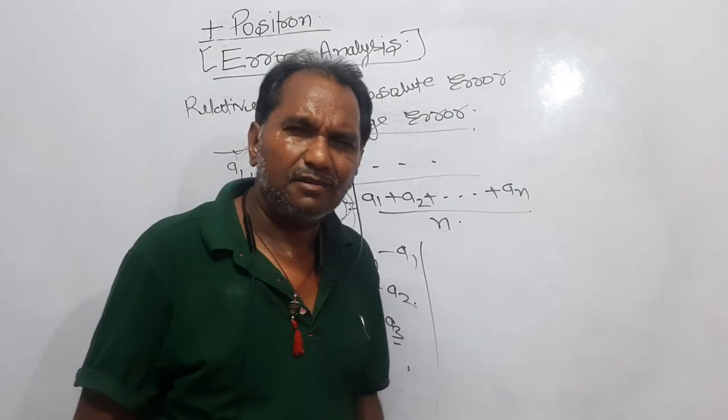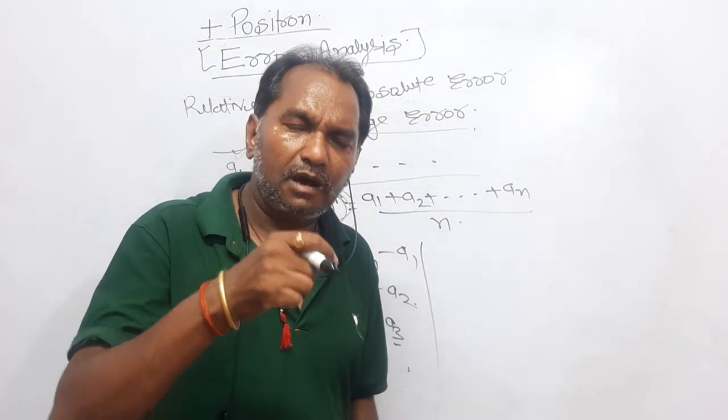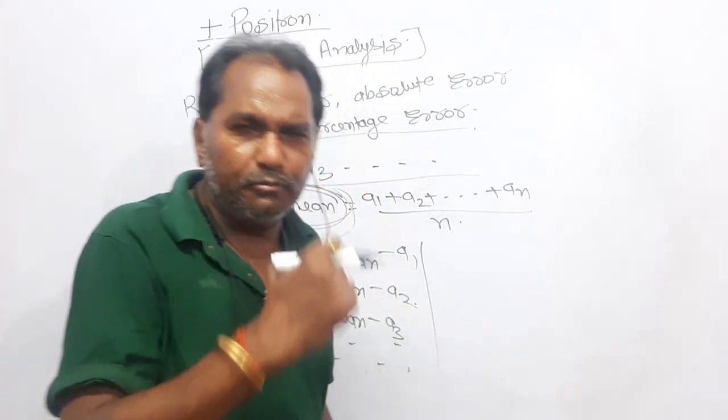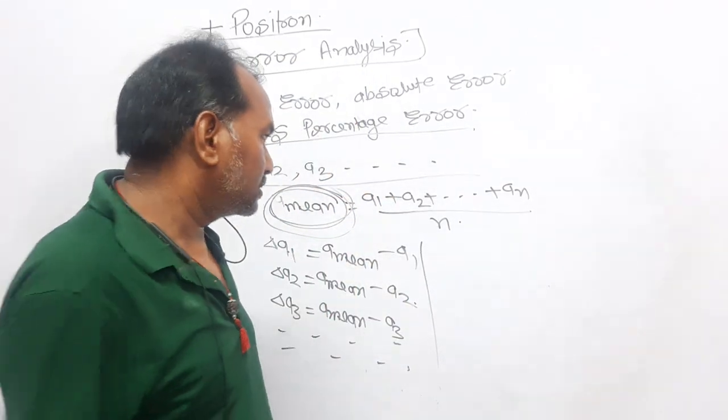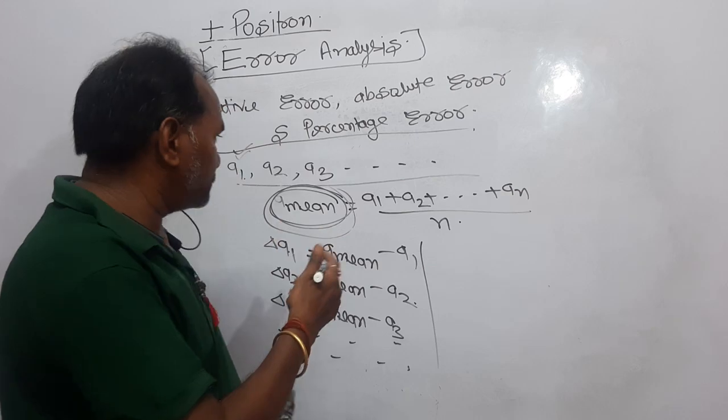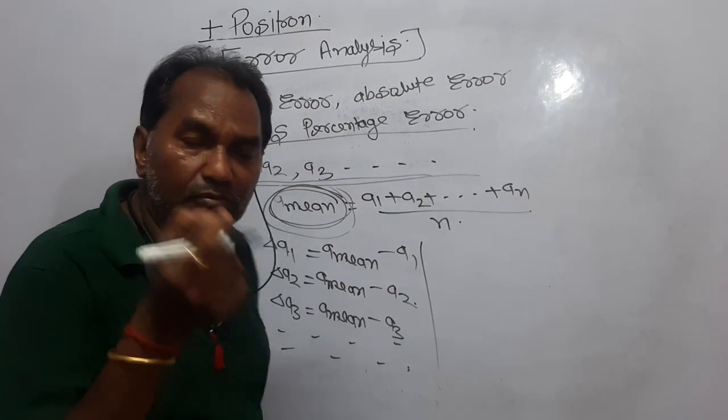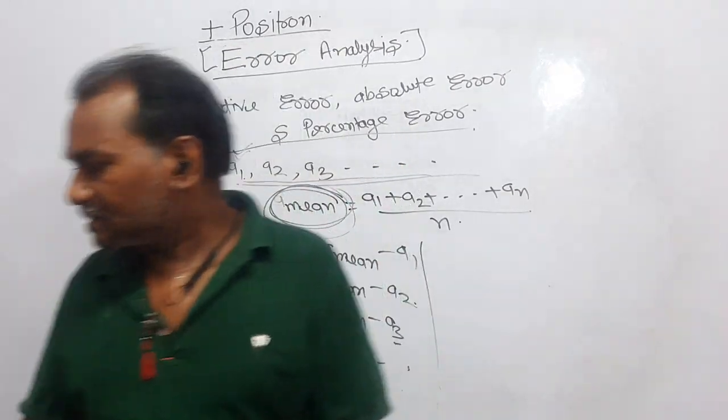Now, the question is, what should be the error or applicable error in that experiment? To get the true value of the experiment, we considered the mean value.